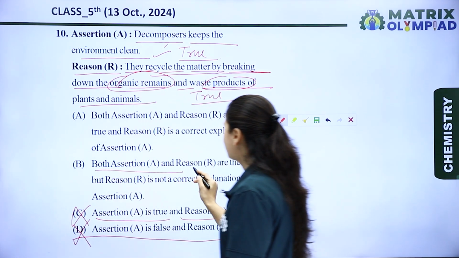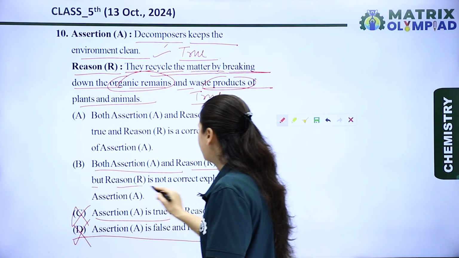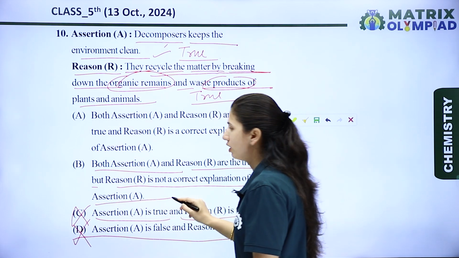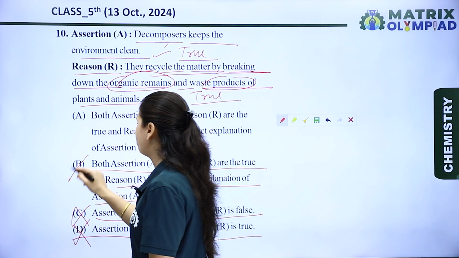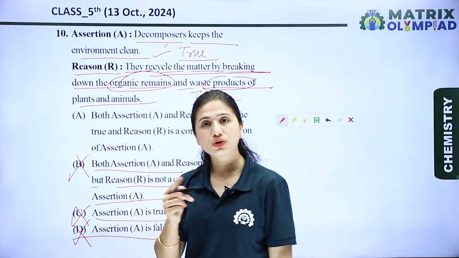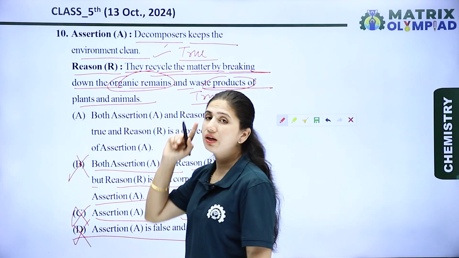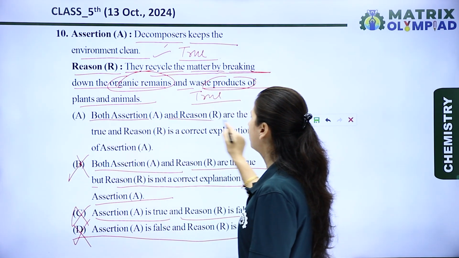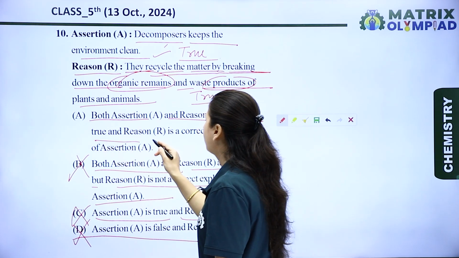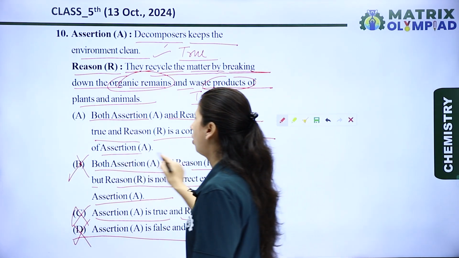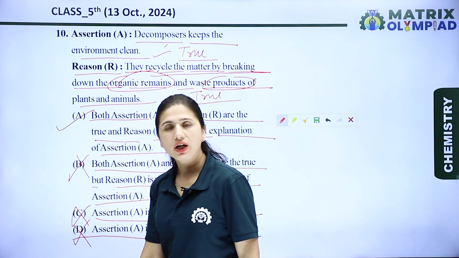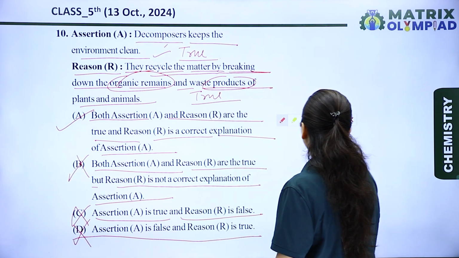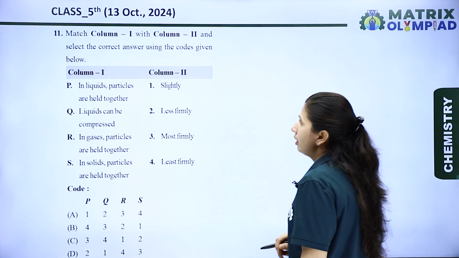Next is both assertion and reason are true, but the reason is not a correct explanation of the assertion. It is also a wrong option, because both assertion and reason are true and the reason correctly explains the assertion. Now the last one is both assertion and reason are true and the reason is a correct explanation of the assertion. So option A is the right option for this question. Now let's see the next question.